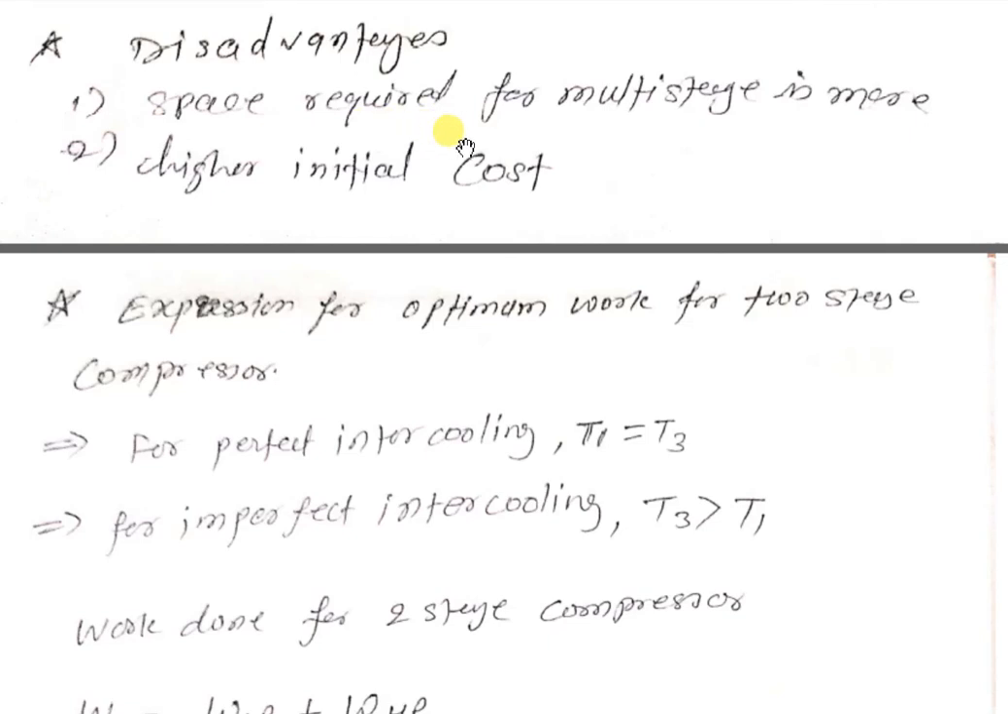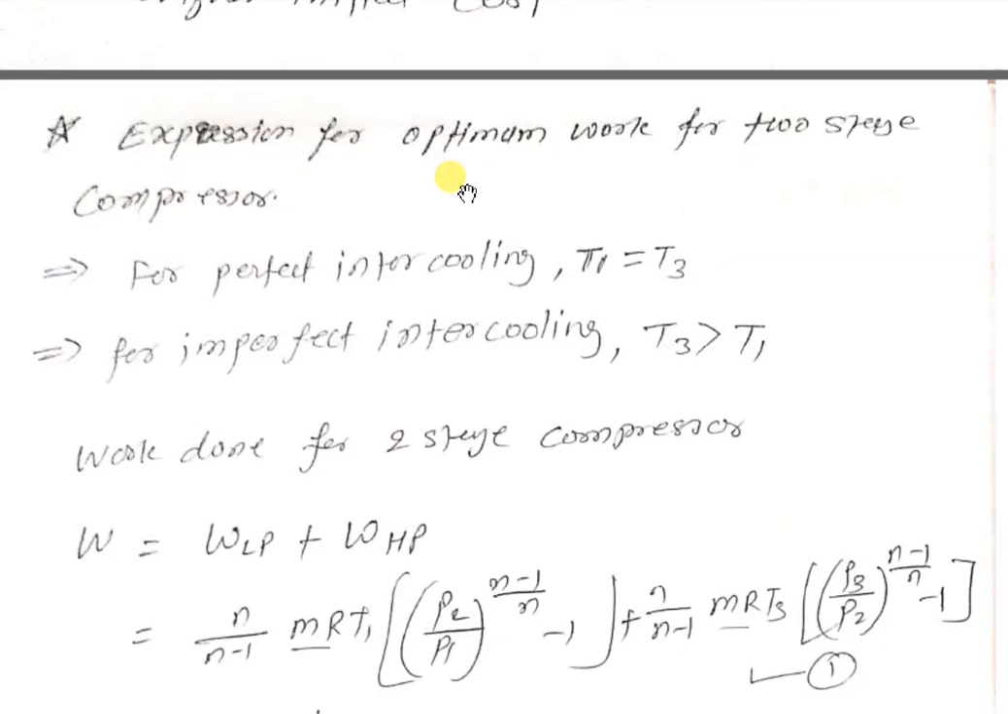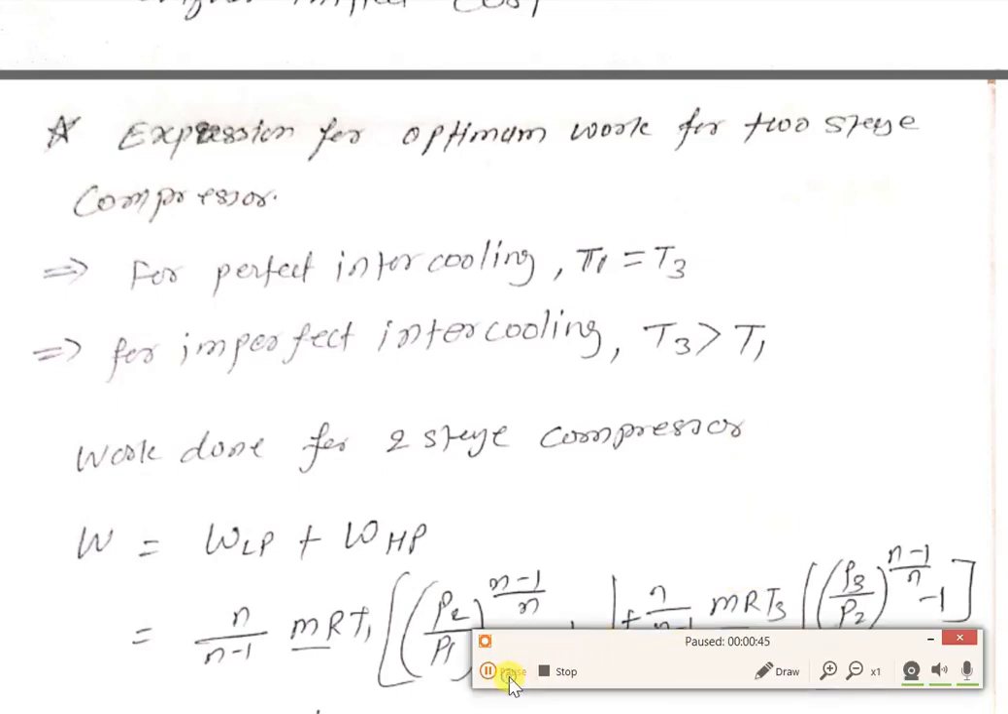First, the space required for a multi-stage compressor is more. Second, high initial cost. I would not say these are disadvantages, but they are specific points. Now the expression for optimum work for two-stage compression. Initially we will solve the condition for optimum work for two-stage considering imperfect intercooling.